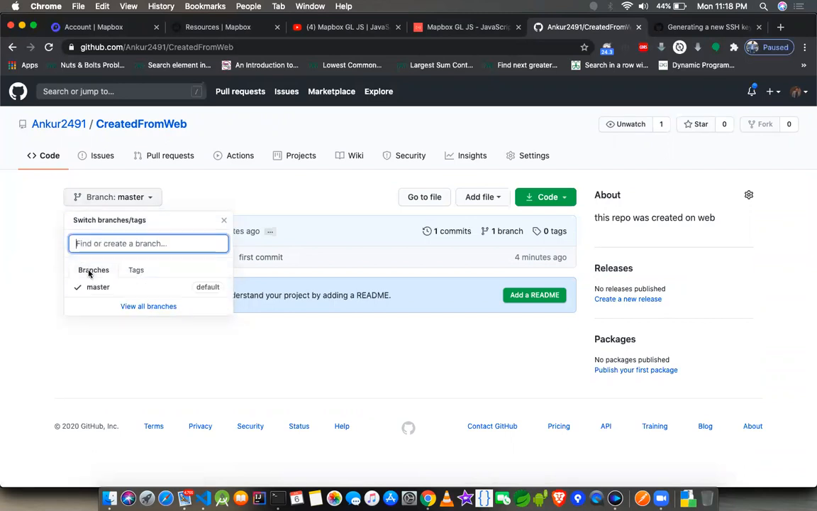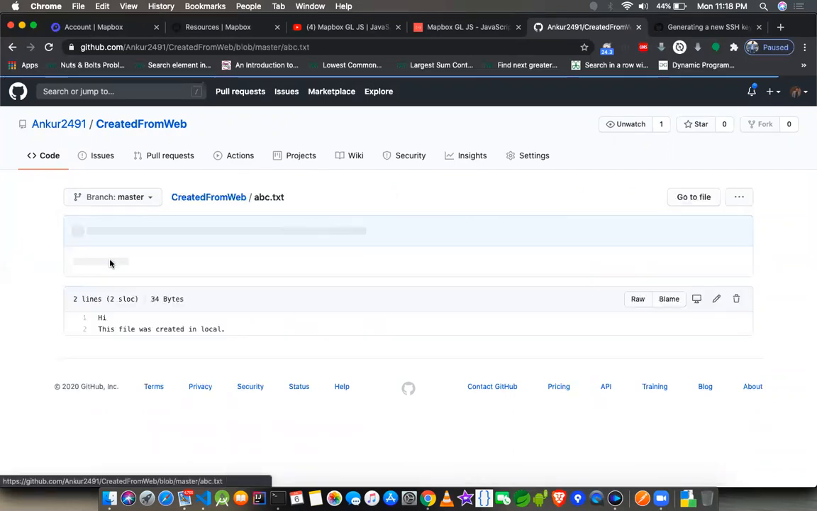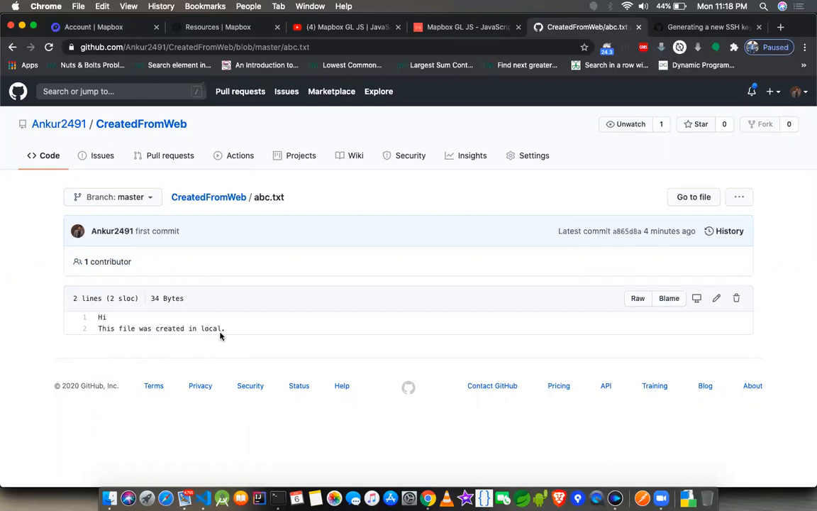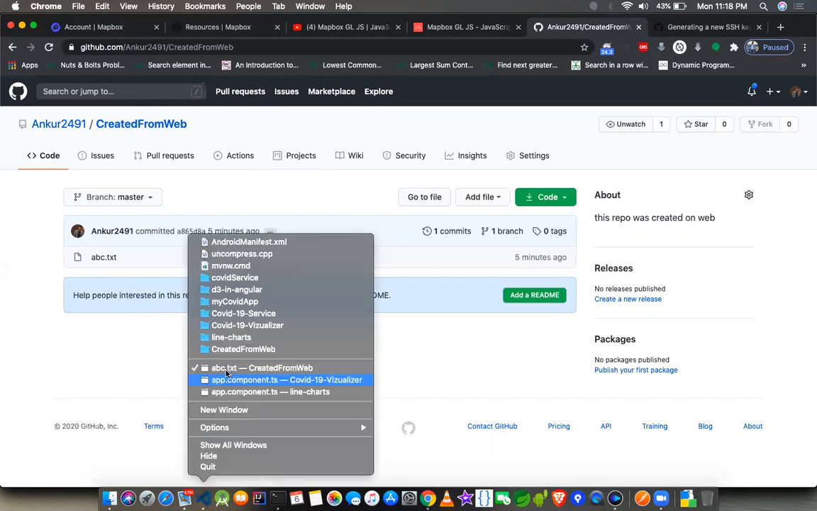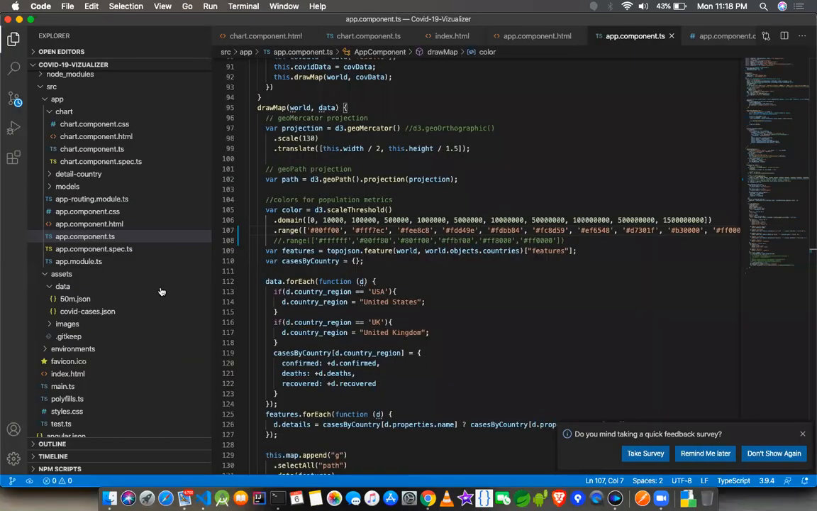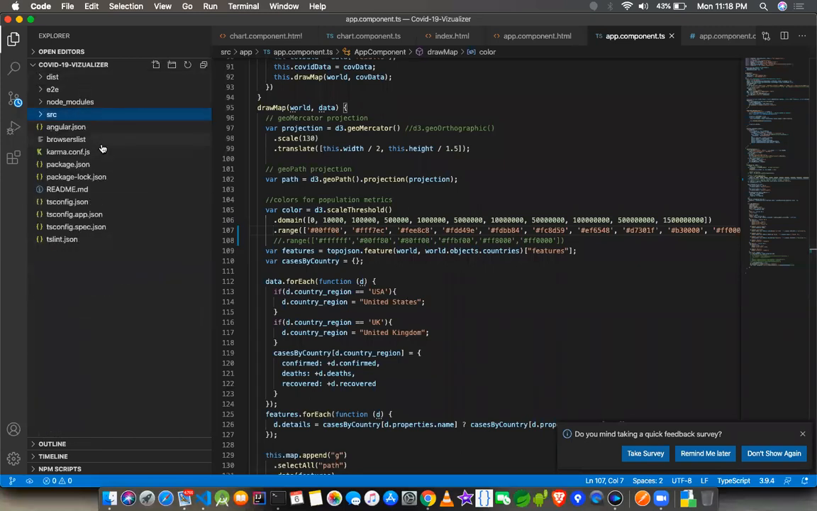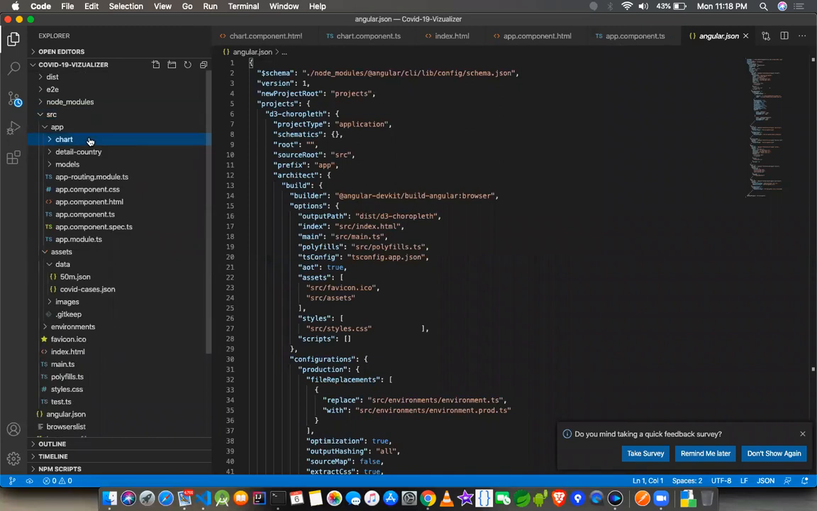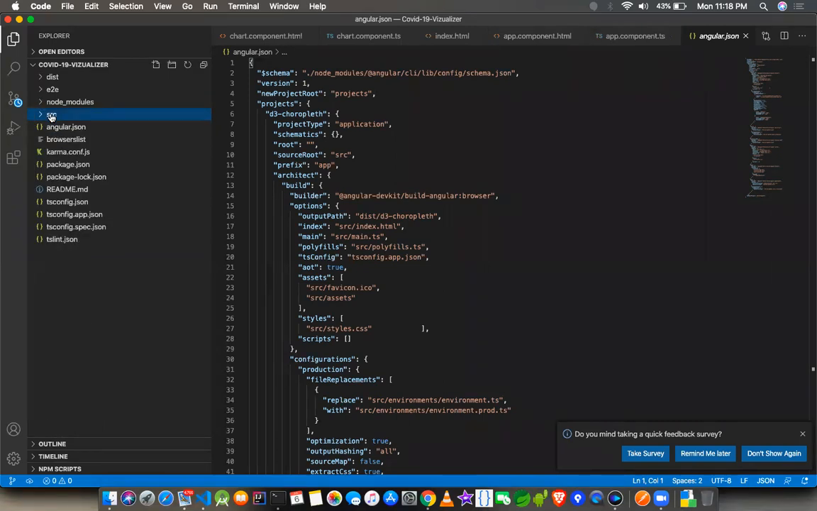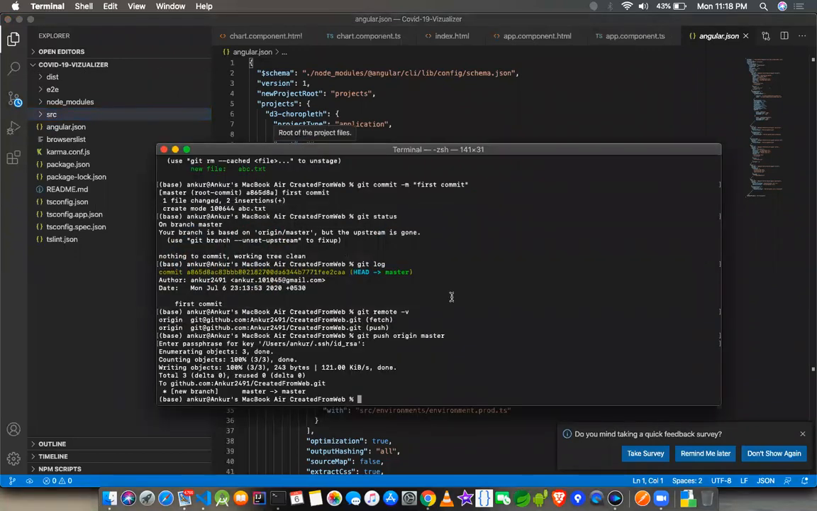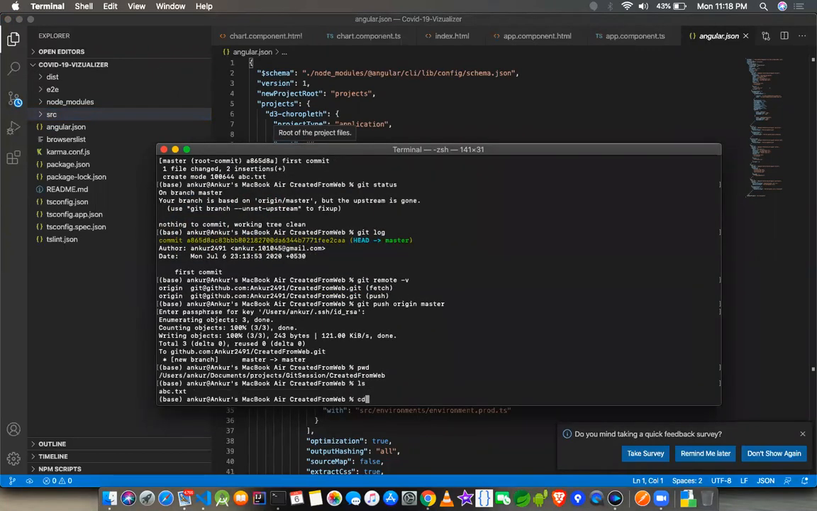You have different tags you wish to add, and you can open this file, and you see the content, that this file was created in local. Instead of this, I can have plenty of files in this particular directory, and all of them can relate to one particular project. Generally speaking, if you see my Angular projects, they have plenty of files, and each folder also has plenty of other files. So ideally a project can contain all of them, and that is the point I'm showing you next: how we can actually create it from local.